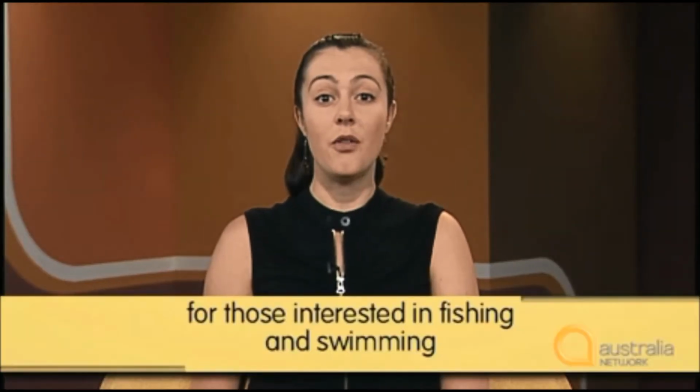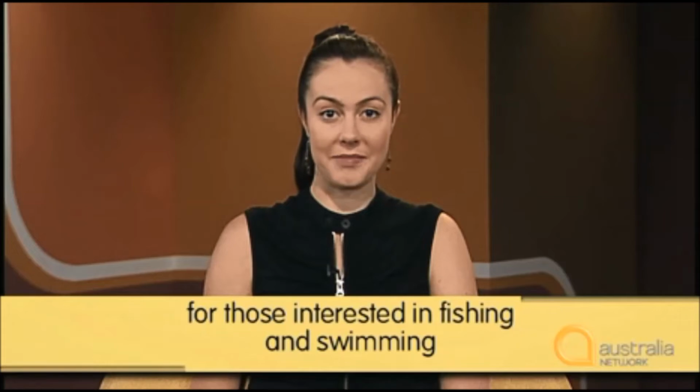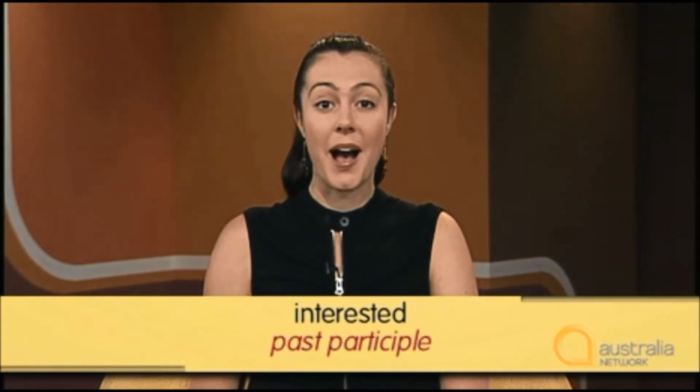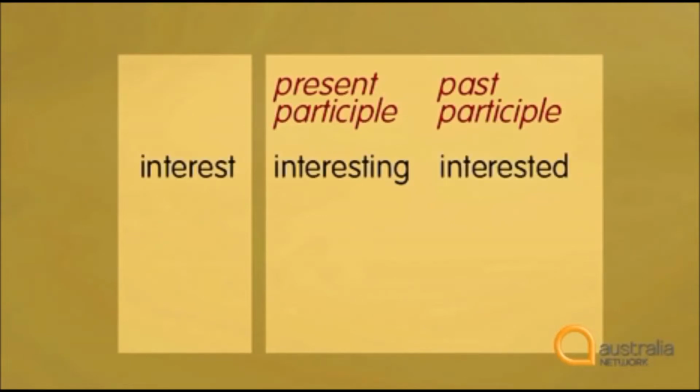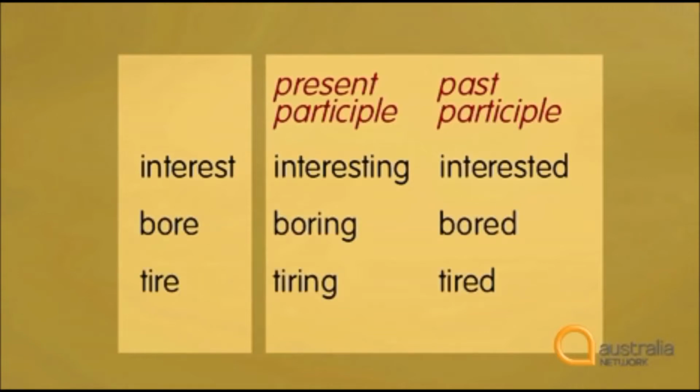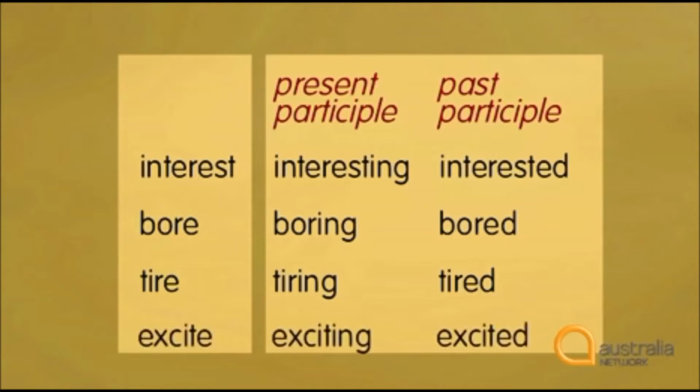Notice that she says, for those interested in fishing and swimming. Interested here is a past participle, but it's used as an adjective. English verbs have two sorts of participles, present and past. So the regular verb to interest has interesting, interested. Bore, boring, bored. Tire, tiring, tired. Excite, exciting, excited. When we want to say how we feel about something, we can use the past participle.